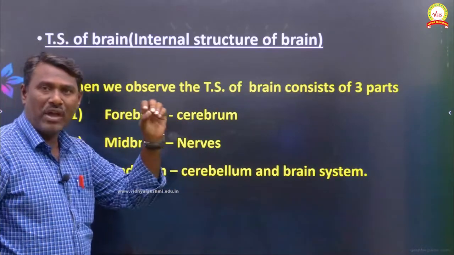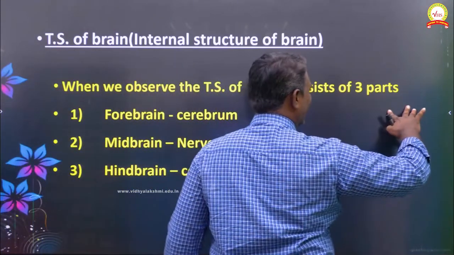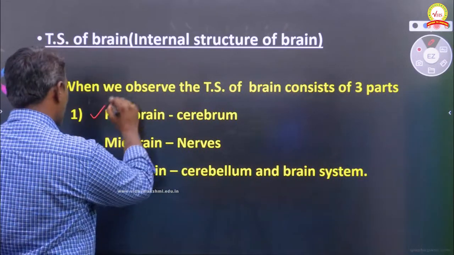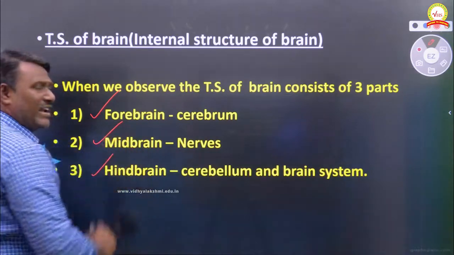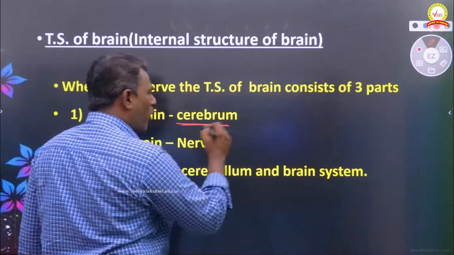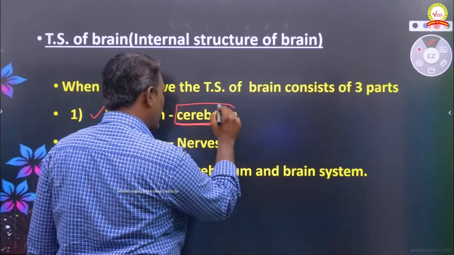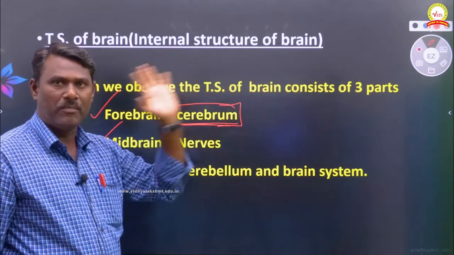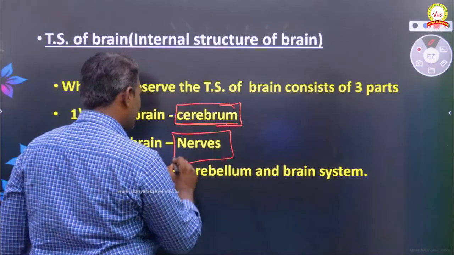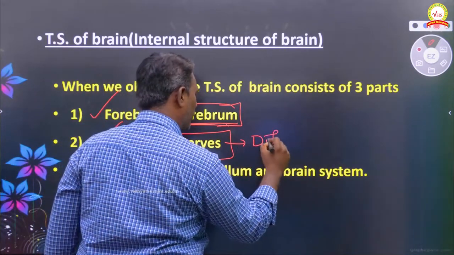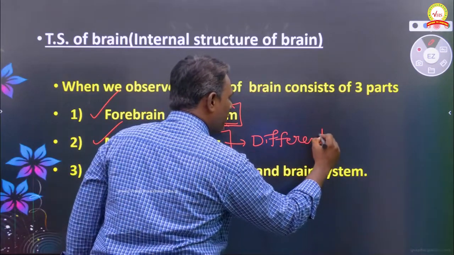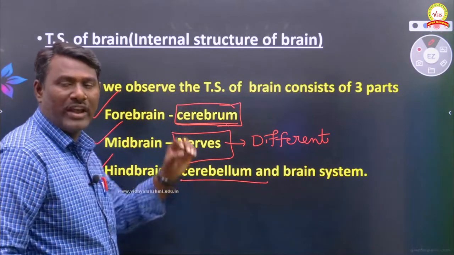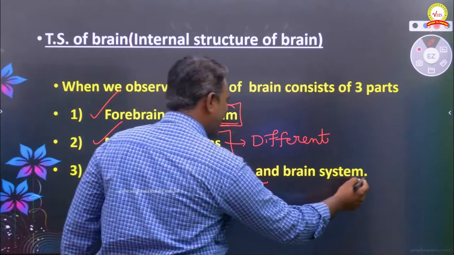Now when we observe the brain, it is classified into three types. The first is called forebrain, the second midbrain and the third hindbrain. The forebrain consists of one and only one part, the cerebrum. Very important. Midbrain consists of different types of nerves. Hindbrain consists of cerebellum and brainstem.